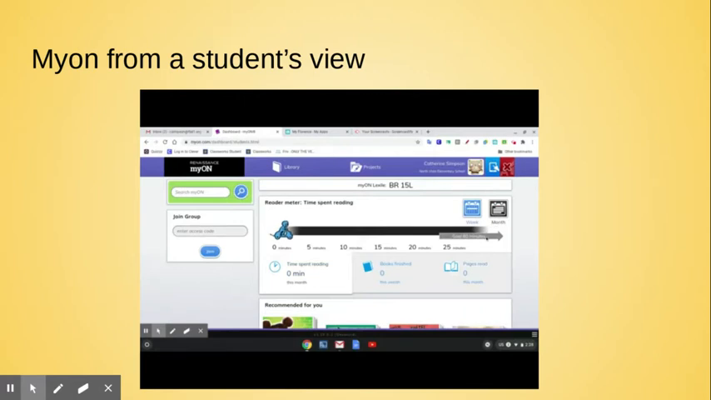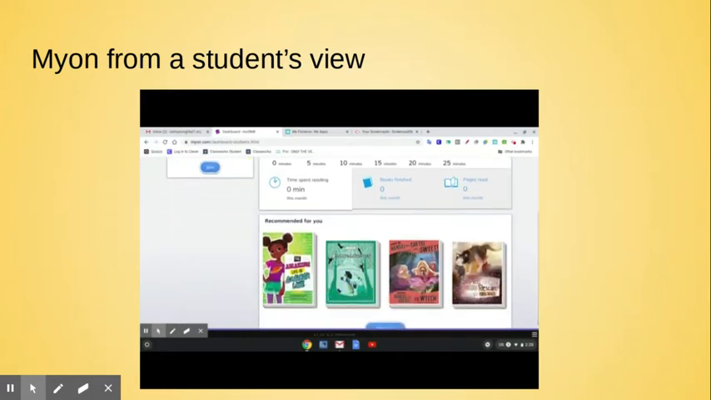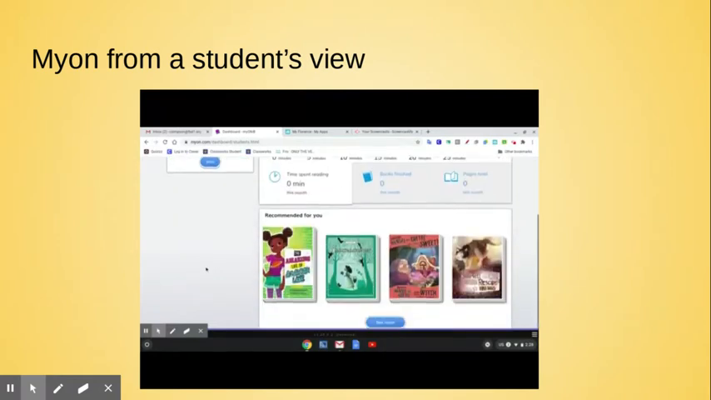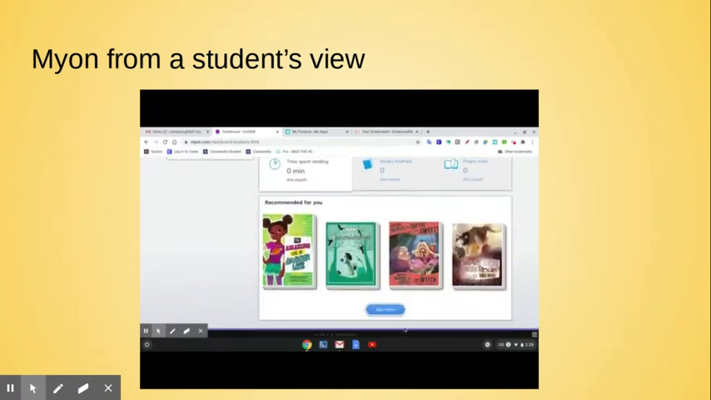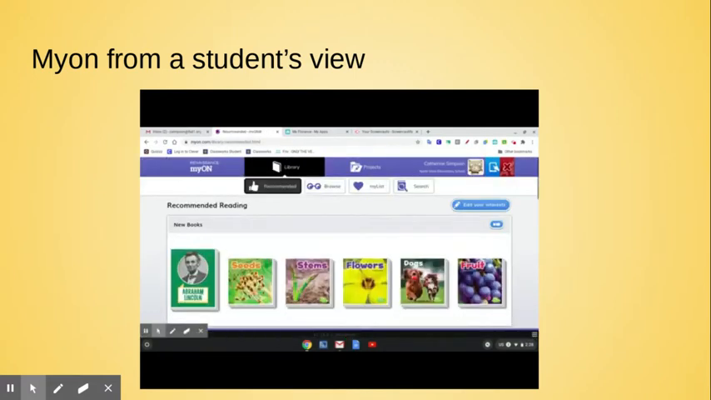So, remember how I said that the smiley guys help recommend books? They will. And these are books that were recommended for you based on those smiley guys. So, if you click see more, you will see more books that were recommended for you. They're recommended for your level, and they're recommended for your interests. You can see all the different things.